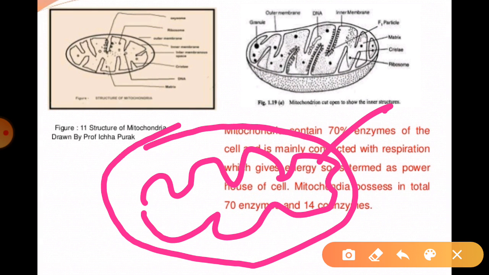The outer and inner membrane divide the lumen into two aqueous compartments, the outer and the inner compartment. The inner compartment is also called the matrix. Generally the matrix forms the inner core of the mitochondrial structure, and the matrix also possesses a single circular DNA molecule and a few RNA molecules, ribosomes, that is, 70S ribosomes.